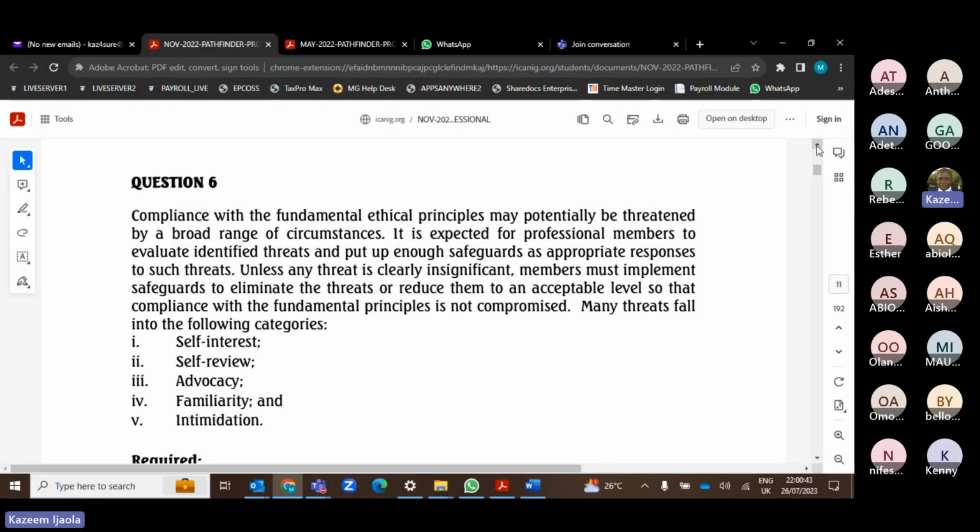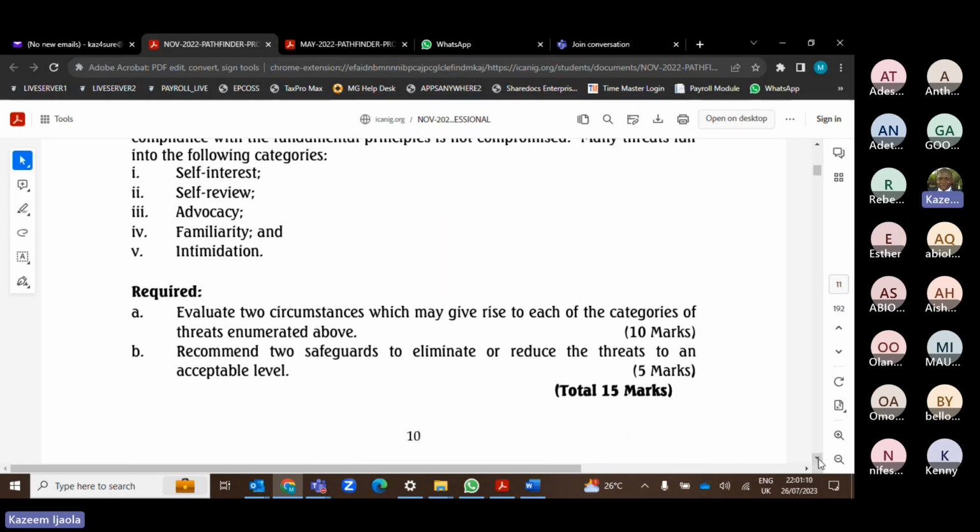Unless any threat is clearly insignificant, members must implement safeguards to eliminate the threats or reduce them to an acceptable level so that compliance with the fundamental principle is not compromised. Many threats fall under the following categories: self-interest threat, self-review, advocacy, familiarity, and intimidation. So evaluate two circumstances which may give rise to each of the categories of threat enumerated above.